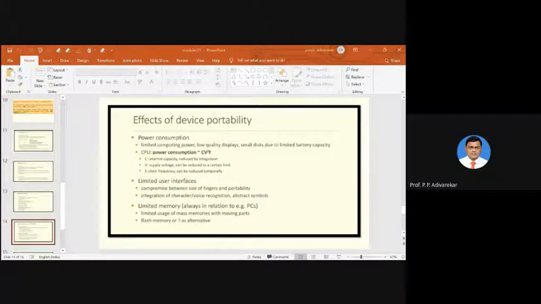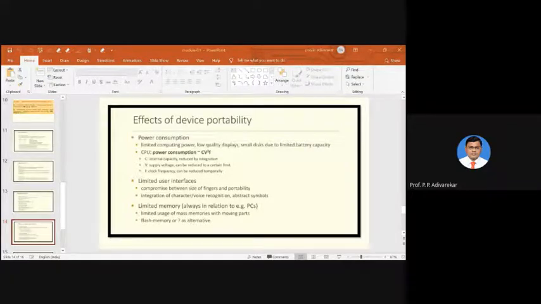Now, we will discuss one by one the limitations or challenges of mobile communication. The first one is device portability. Let's discuss the effects of device portability on the communication.